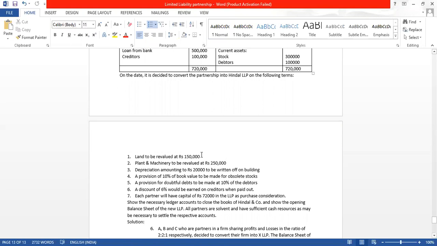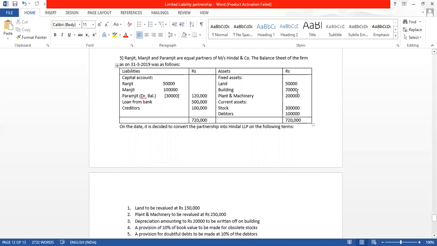Then plant and machinery is to be revalued at 2,50,000. The old value was 2 lakh, and the new value is 2,50,000. Depreciation amounting to rupees 20,000 is to be written off on building. The value of building was 70,000, so the new value will be 70 minus 20, which is 50,000. These are the revised values of all three fixed assets.